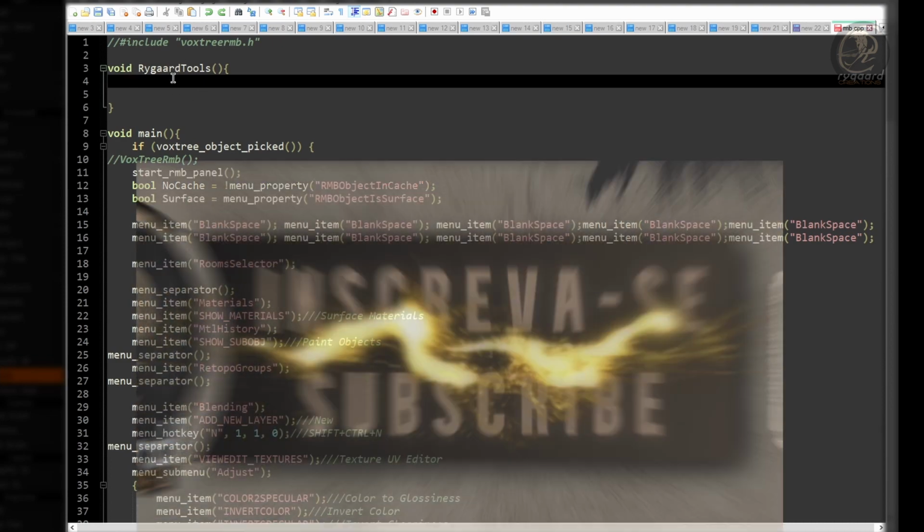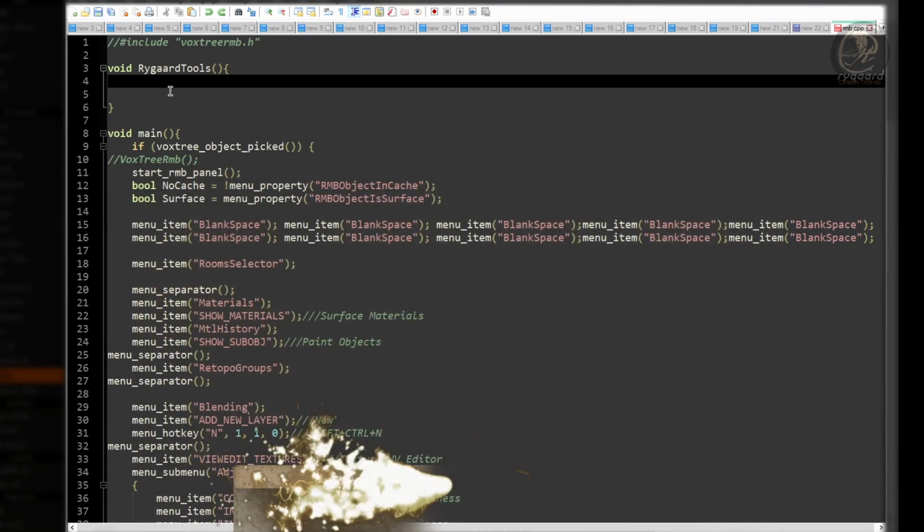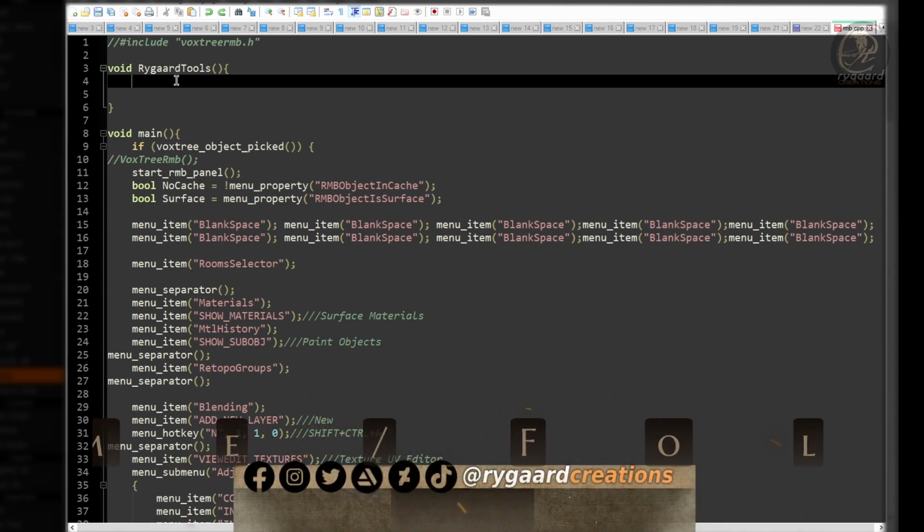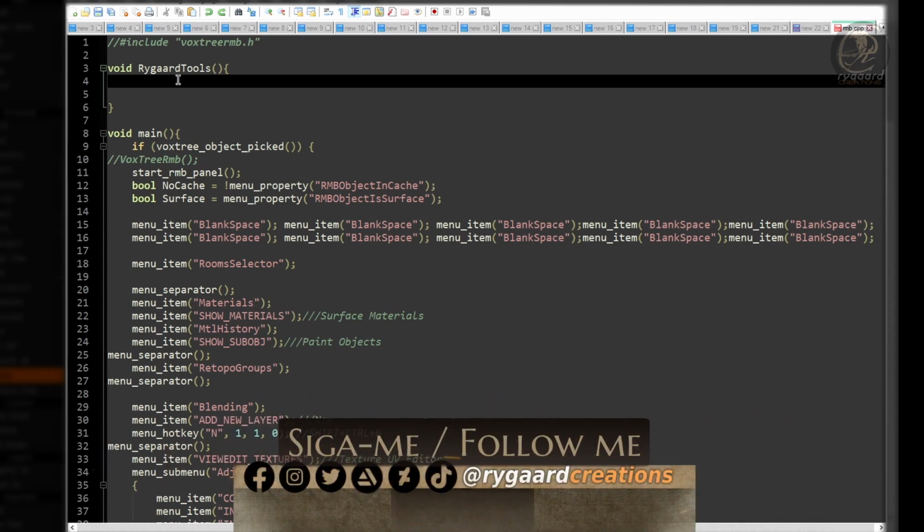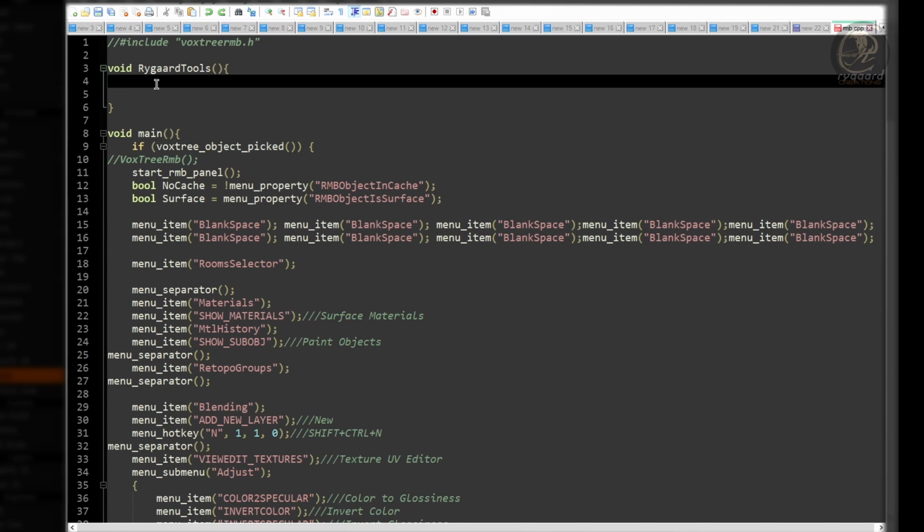That means we'll tell 3DCoat what will happen when we are in surface mode, proxy mode, and voxels mode. So, here inside the Rygaard tools function, I'm going to create and add all the necessary conditional structures for this function.